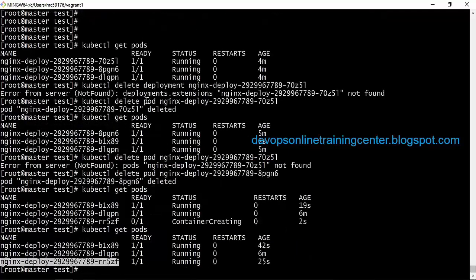So if I delete one pod, delete in the sense I'm just simulating the scenario. Something like in production, there are thousands of containers and automatically one container has gone down because of some issue, then Kubernetes will automatically create one pod, right? It always checks the health state of all the containers, all the pods. If one of the pods goes down, Kubernetes knows, and since we have given kind as a deployment, it will spin up a new container automatically. Is this clear?